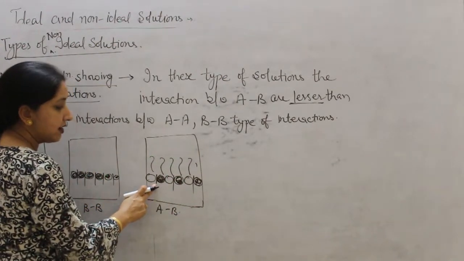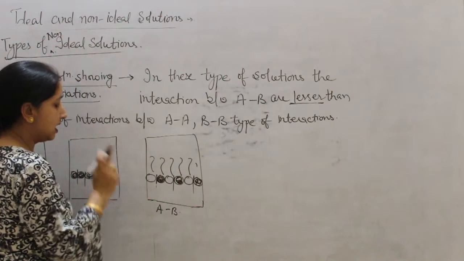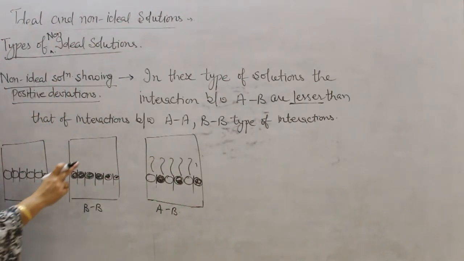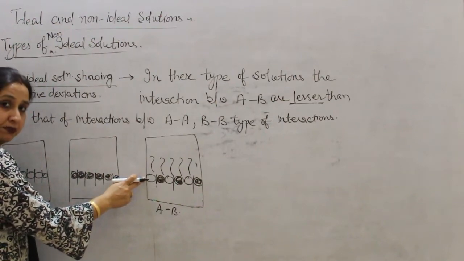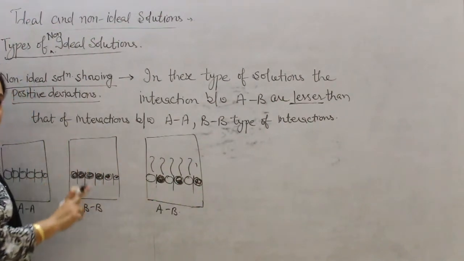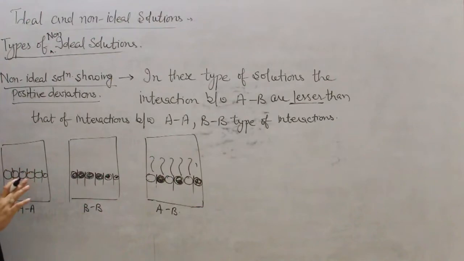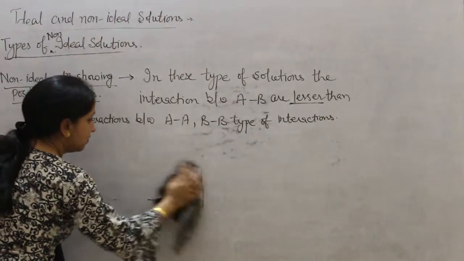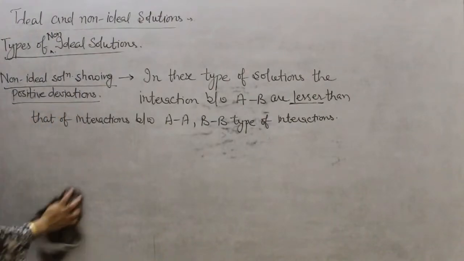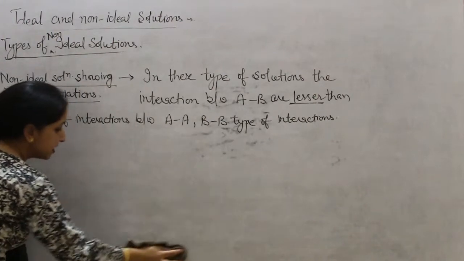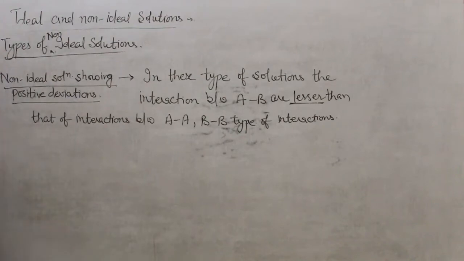If they can evaporate easily, means they can form more vapors, and if they form more vapors, their vapor pressure will be higher. Means in the case of solutions showing positive deviation, the graph will be different.